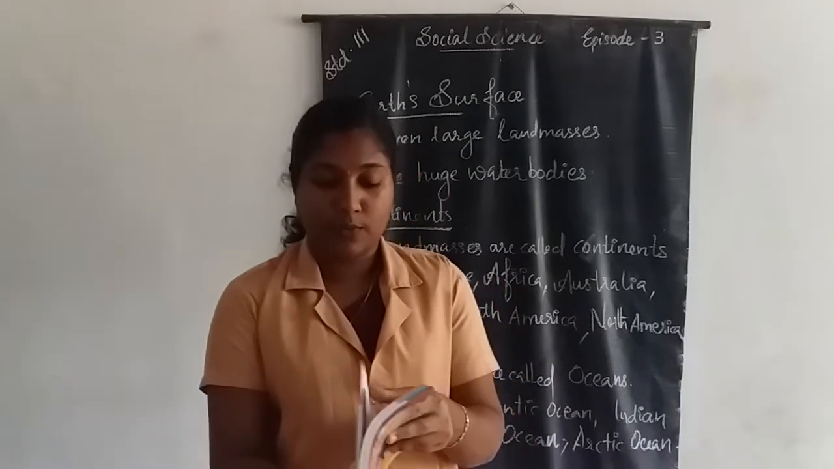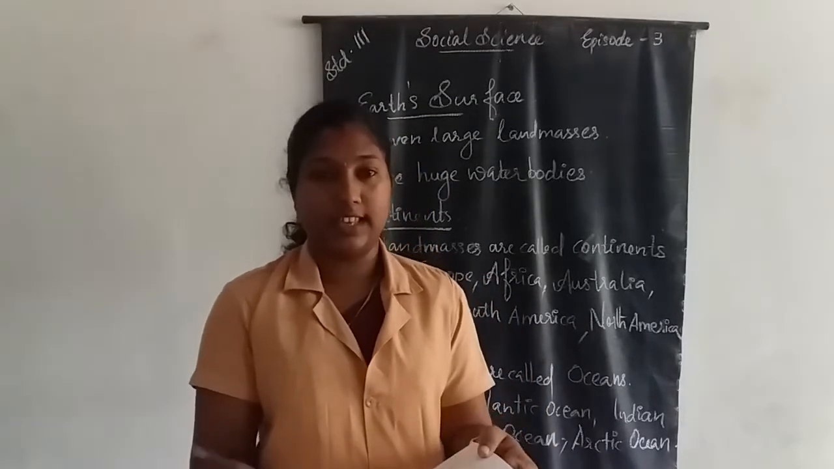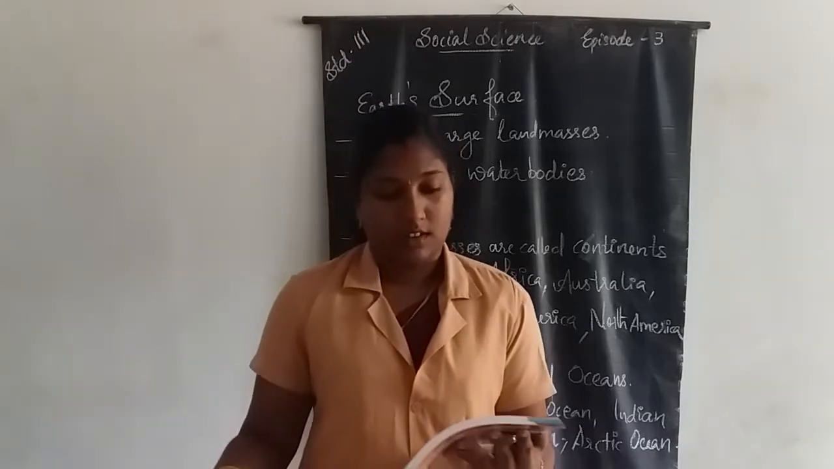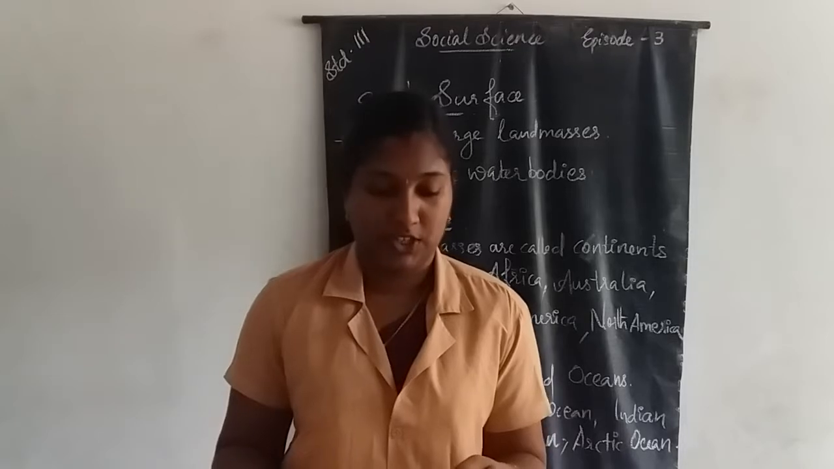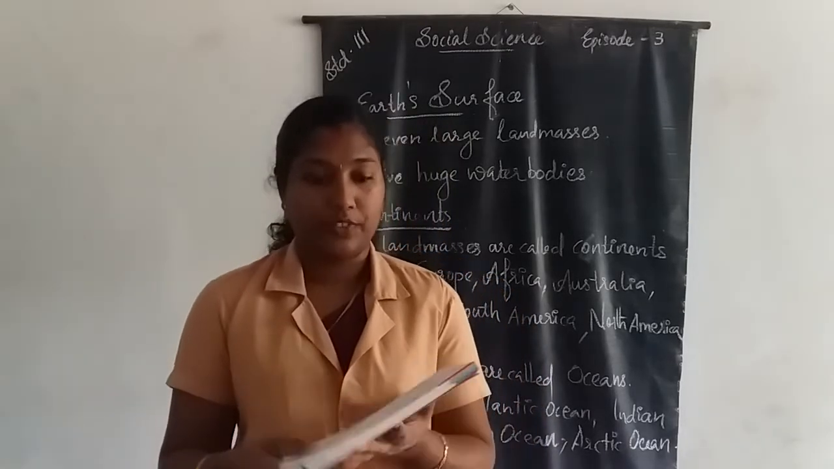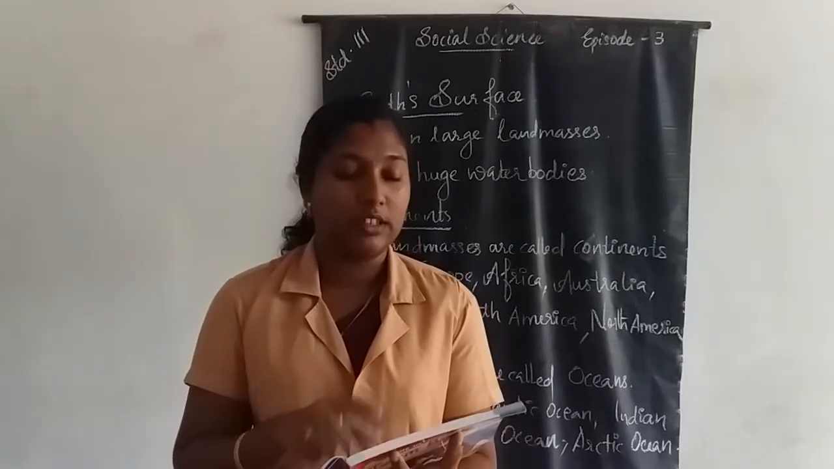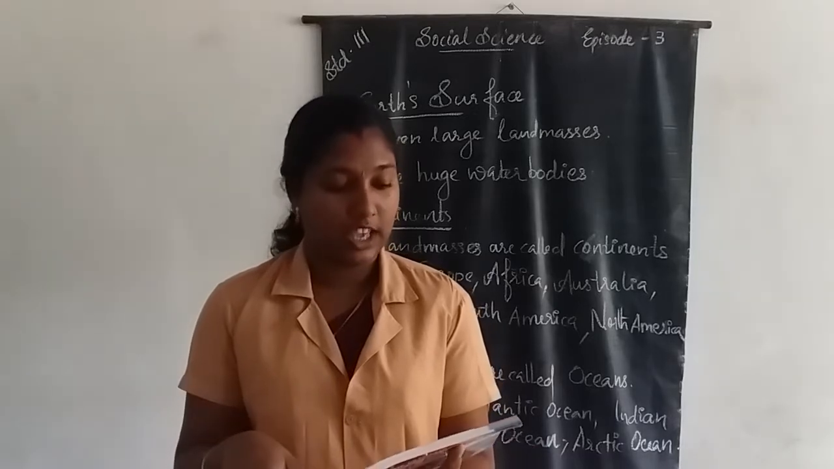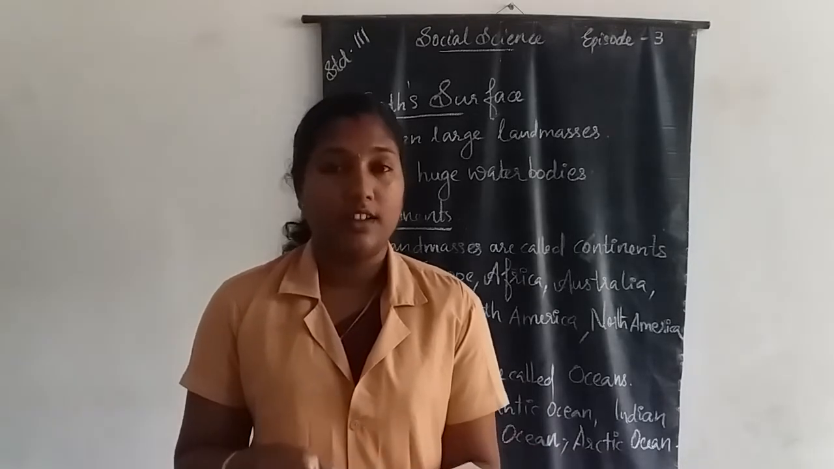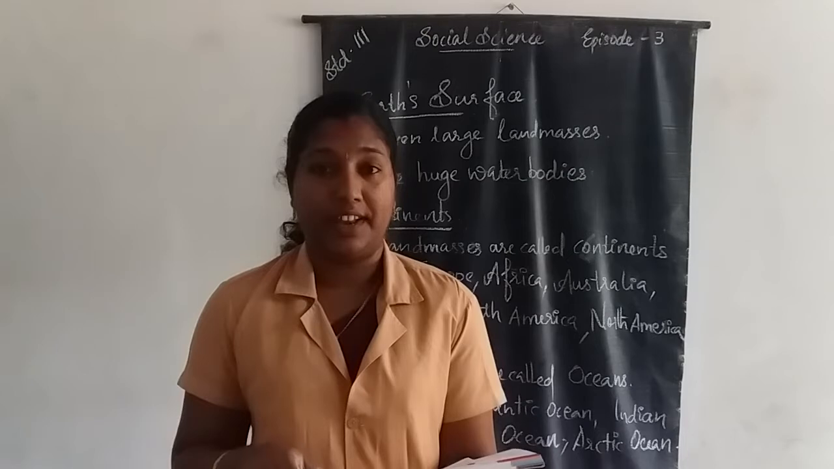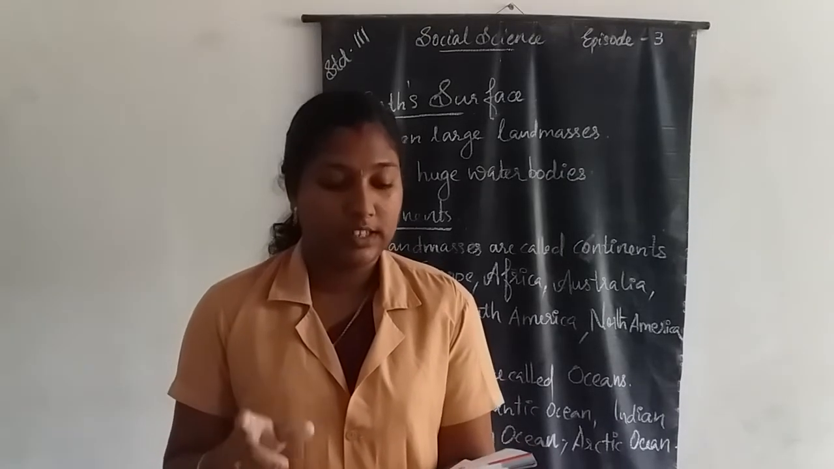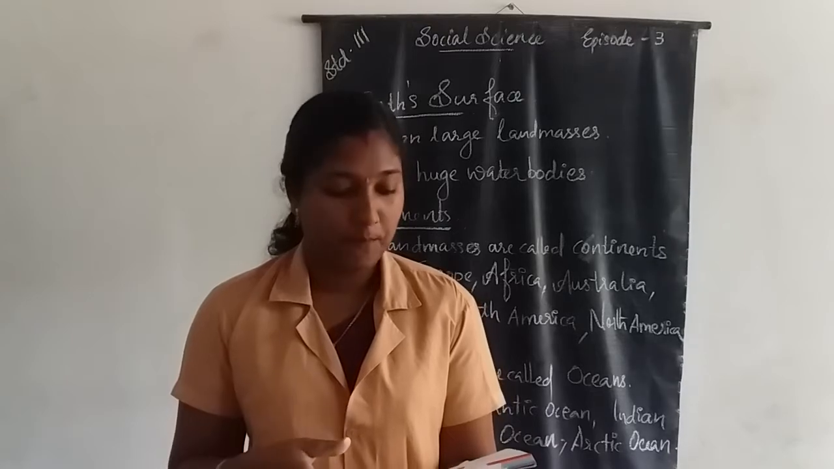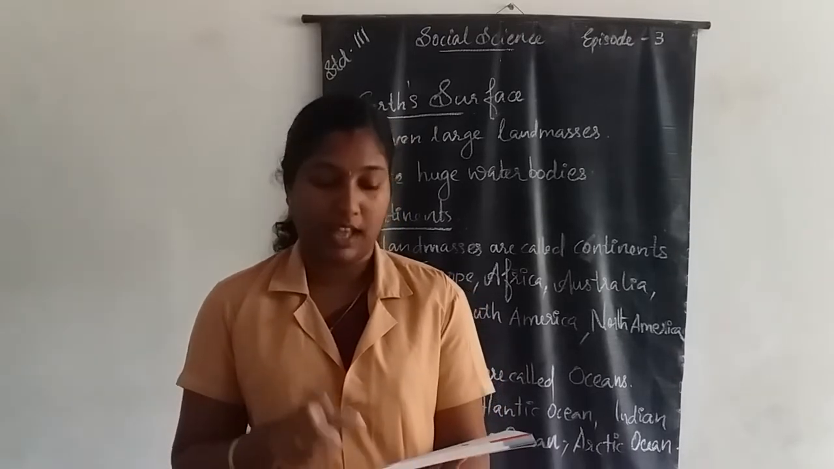Let's all listen to our exercise. First one, tick the correct option. Our Earth is a dash. The options are given: star, solar system, planet, none of these. Which one is the answer? Our Earth is a planet.